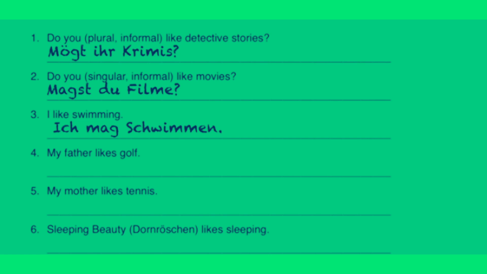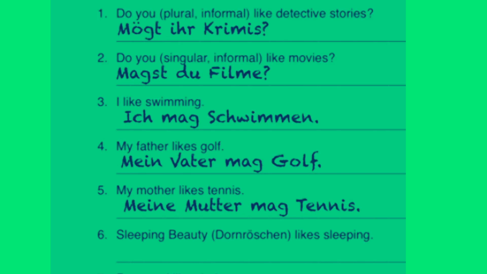Nummer 4. Mein Vater mag Golf. My father likes golf. Nummer 5. My mother likes tennis. Meine Mutter, of course, is the way that we say my mother in German. Mag would be the conjugation that we need to go with mother, and then tennis is a cognate, so we just say meine Mutter mag Tennis. Sleeping Beauty likes sleeping. No kidding. Sleeping Beauty is called Dornröschen in German, because it's actually thorn rose, and so we say here Dornröschen mag schlafen.